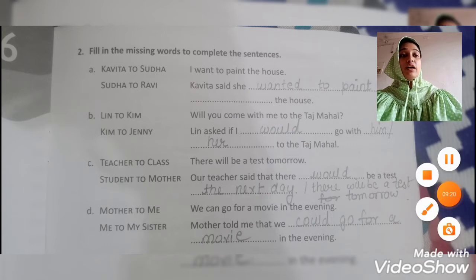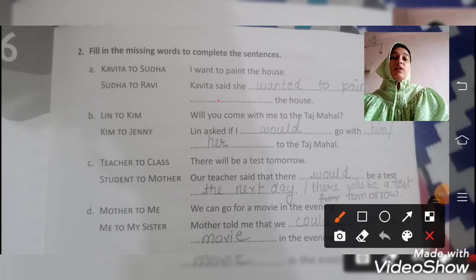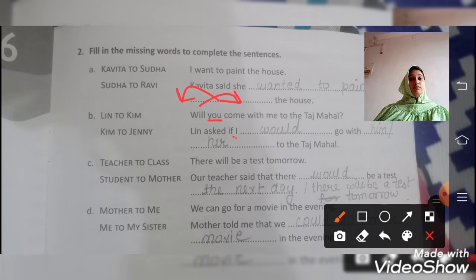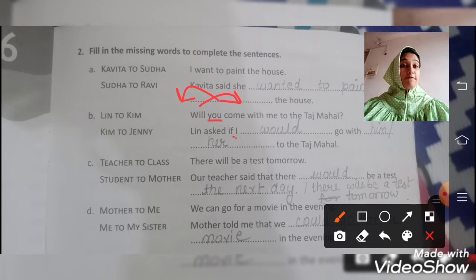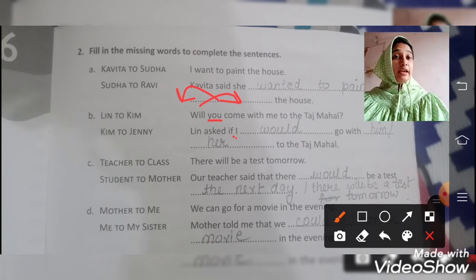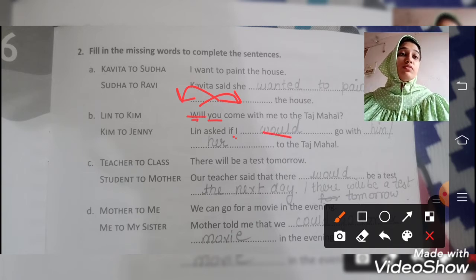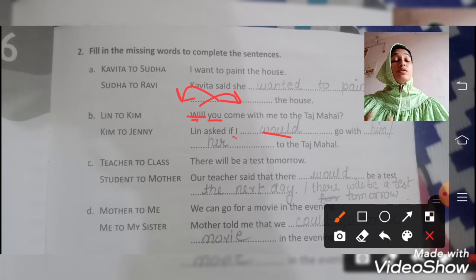So now let us see what the changes in the sentences are. What changes did we find? Will you, now this will be reversed. You will turn into I, as the name of the girl changed to she, the name of the boy will change to he. In the same way, you will turn into I. So now for you we will use I. For will we will use would. Will turns into would. So we will not use would I, I'll use I would.